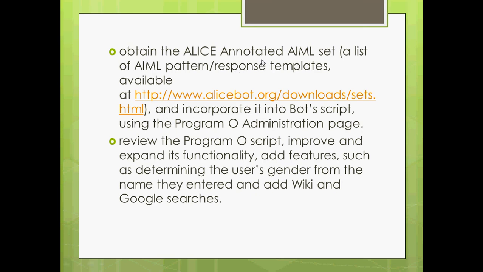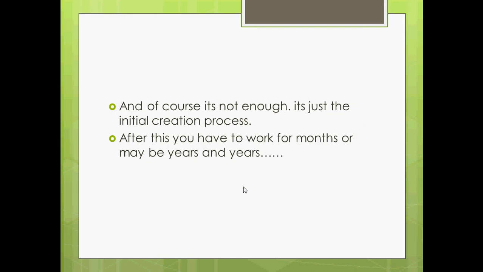You have to obtain the Alice annotated AIML set, a list of AIML pattern response templates available on this download link. Now, this is the starting or initial process. Now you have to improve it more and more. You can add features such as determining the user's gender from the name they entered, or wiki and Google searches. This is not the complete chatbot. This is just the initial creation process.